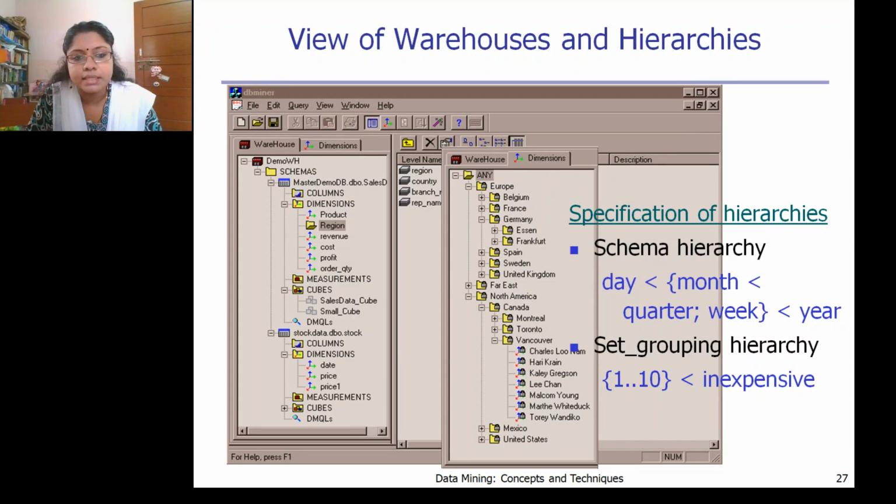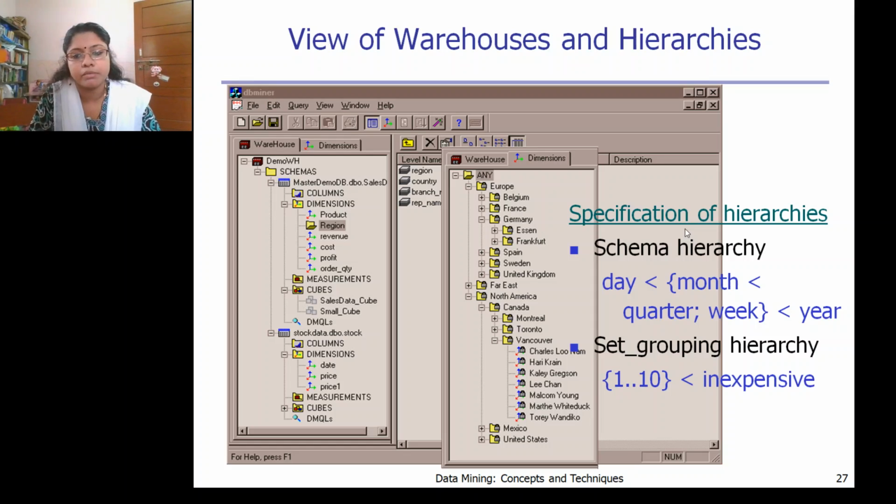Now we can see this example of software called DB Miner, where we can do data warehousing and also database applications. You can specify Europe, the different countries under Europe, and then the different cities under Germany, and so on. There are different ways in which you can specify concept hierarchies. There are 4 different ways of specifying the concept hierarchy.